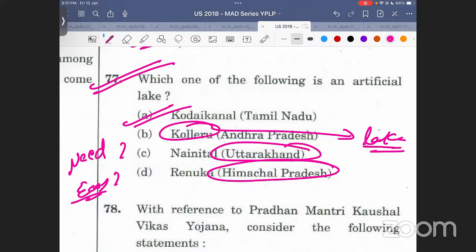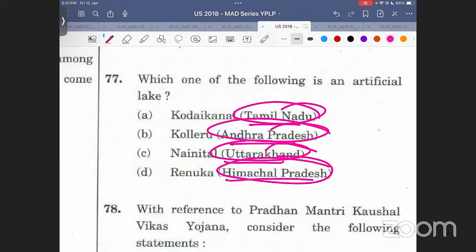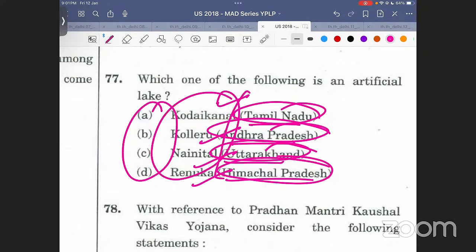Now comes the, अब मैजिक दिखाता हूं। Why is examiner mentioning these things? क्यों मेंशन कर रहा है? Why can't he or she simply write कोडाई कैनाल, कोलेरू लेक, नैनीताल, रेणुका? Why is the examiner not just writing these things? Why specifically mentioning the state? क्यों mention कर रहा है state? That is what I'm saying.